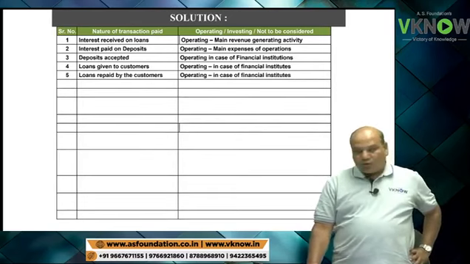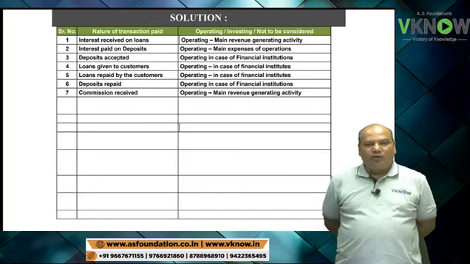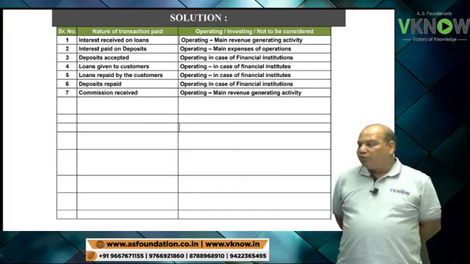Point number 7, commission received. Again, it is the business of the bank to provide certain services and get commission. So for a bank, commission received is operating activity.